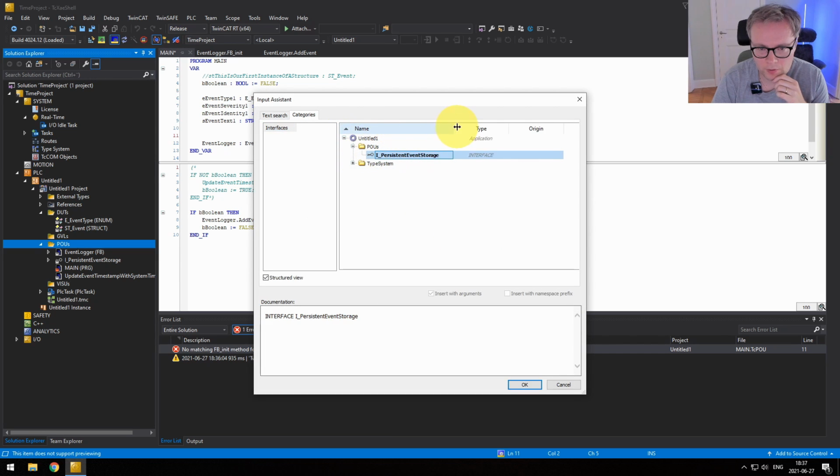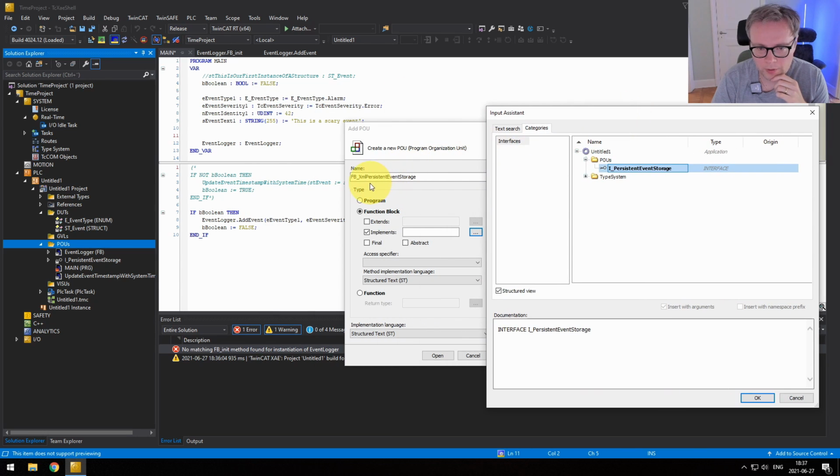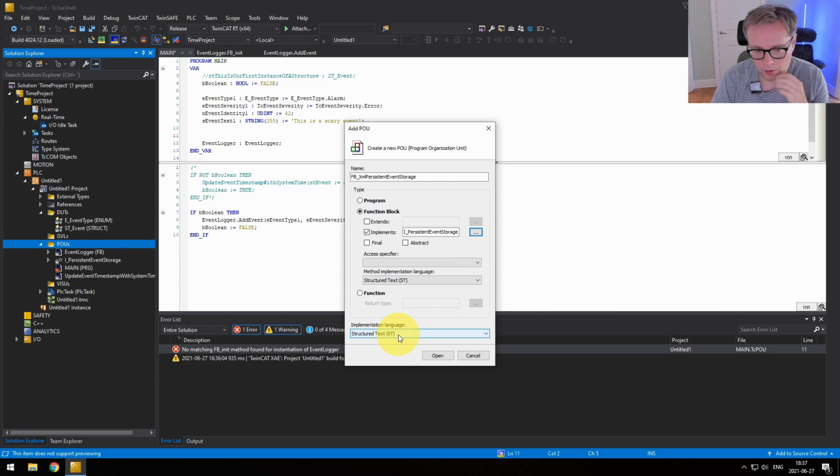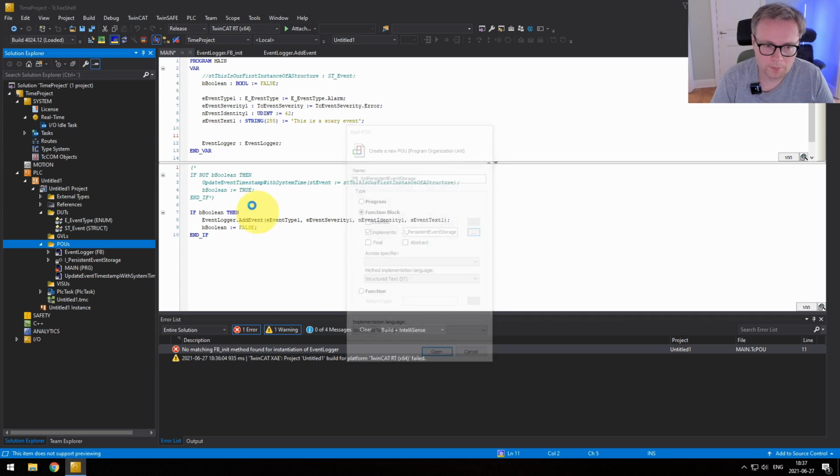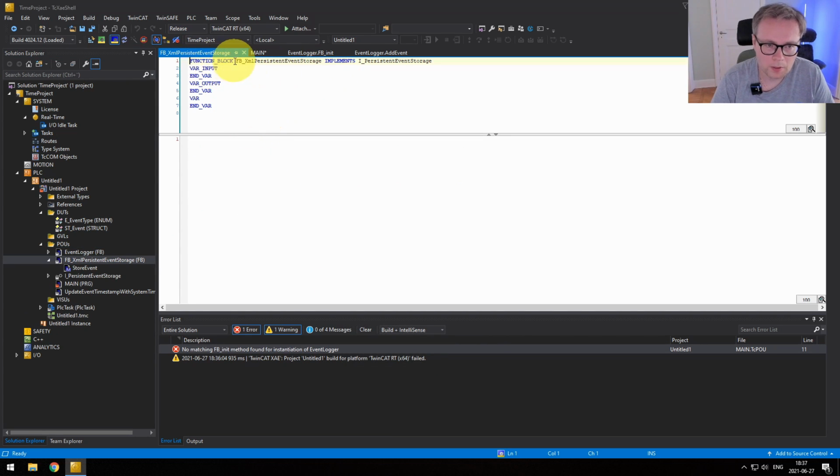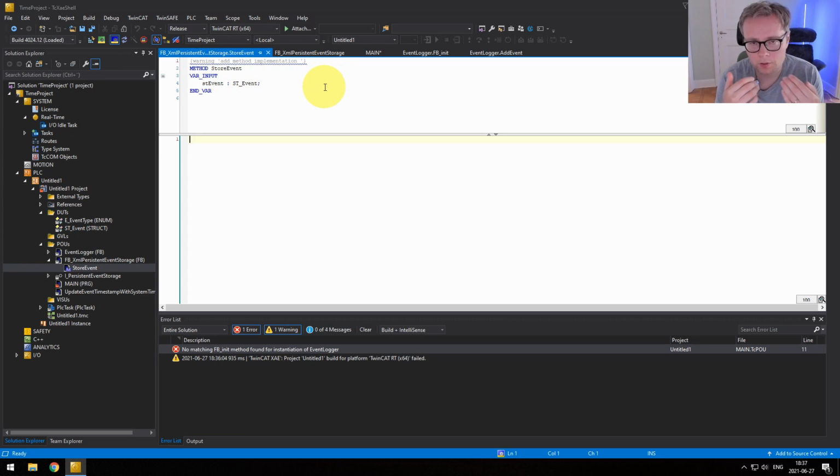So this is the interface we want. We want the function block XML persistent event storage to implement the interface I persistent event storage. And we want it to be in structured text, and open. And that's the nice thing here. Now we have an empty shell for a function block that implements this interface. And what it also did for us automatically was add the StoreEvent method in this new function block for us. However, if we click on StoreEvent, we actually get a warning that says add method implementation, which is what it is all about, right?